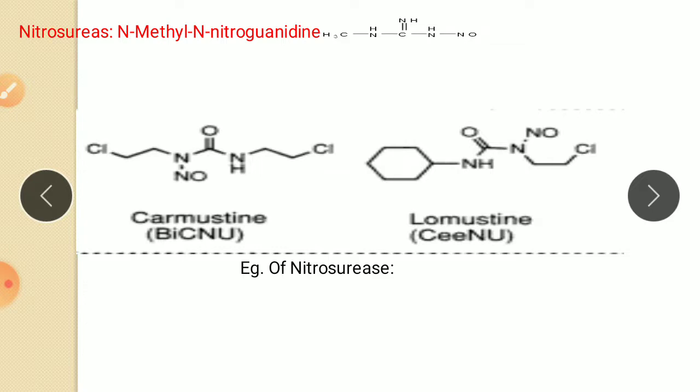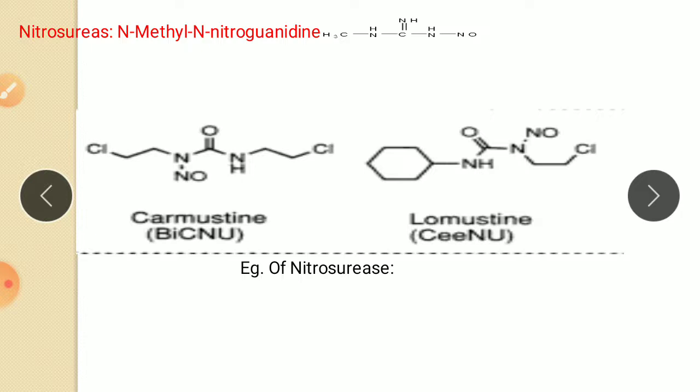Nitroso Ureas were discovered as a result of drug screening by the Cancer Chemotherapy National Service Center, which identified N-methyl-N-nitroguanidine. N-methyl-N-nitroguanidine means this molecule, and it has activity against leukemia, meaning blood cancer.